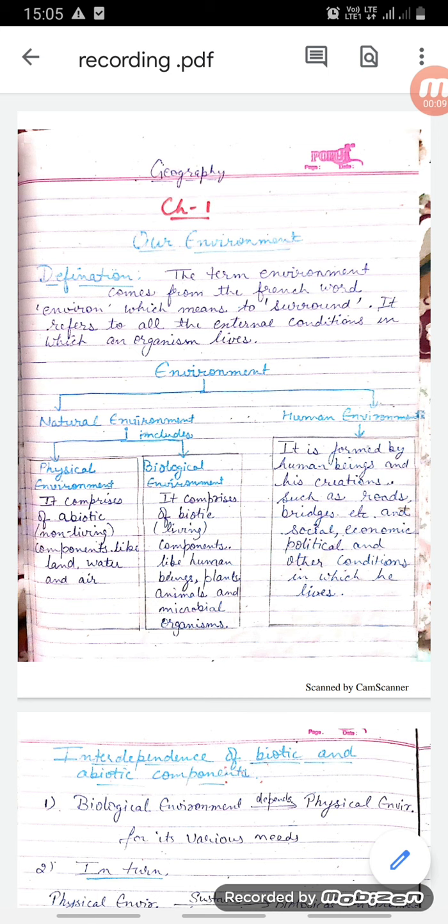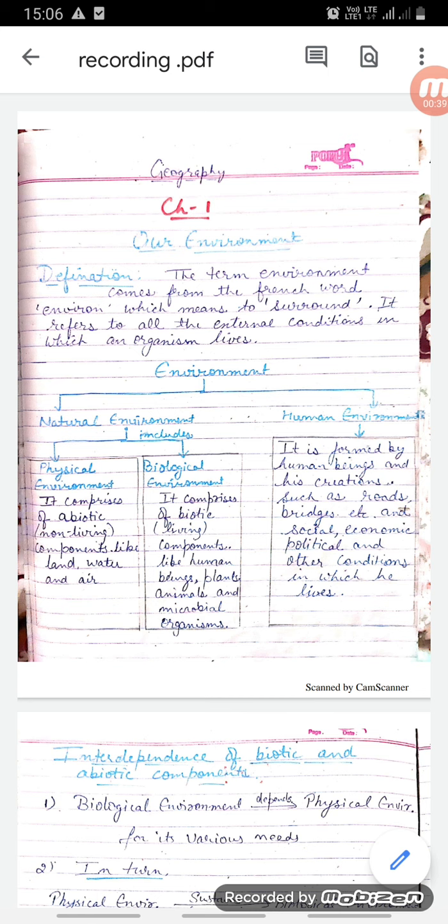Dear students, today we will be starting with the first lesson of our geography, our environment. Definition: the term environment comes from the French word environ, which means to surround. It refers to all the external conditions in which an organism lives. Thus, environment is the external conditions in which all the possible forms of life exist.